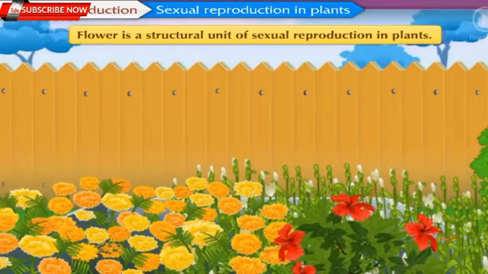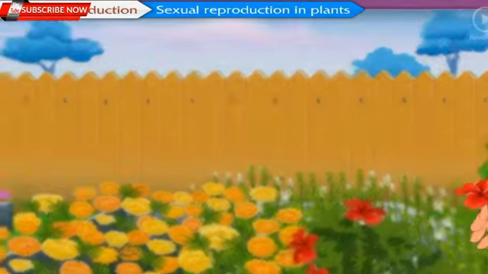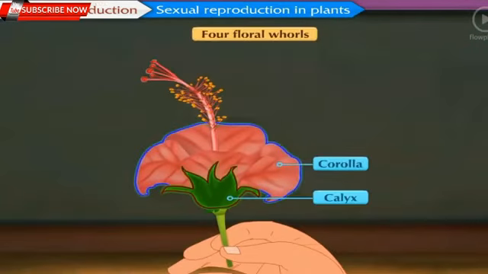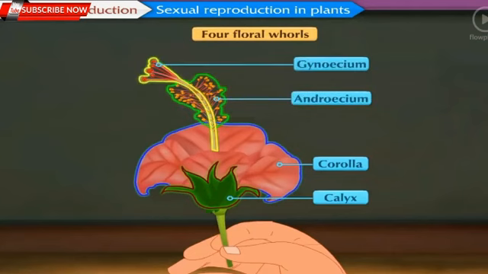Flower is a structural unit of sexual reproduction in plants. It consists of 4 floral whorls: calyx, corolla, androecium and gynoecium, arranged in a sequence from outside to inside.